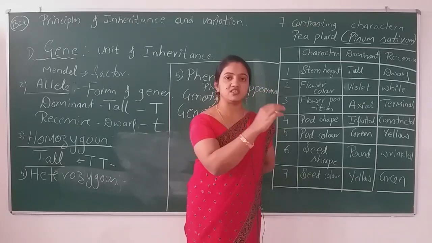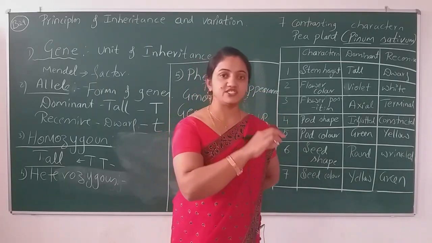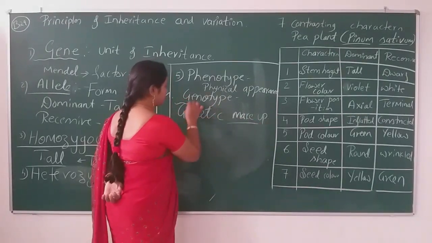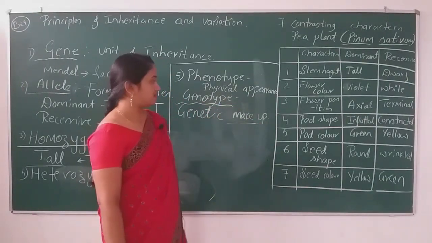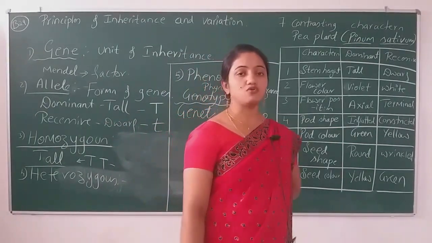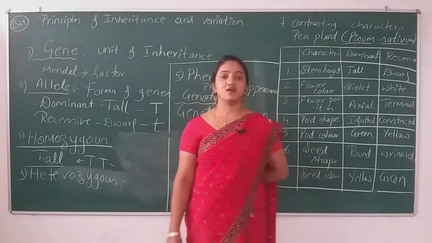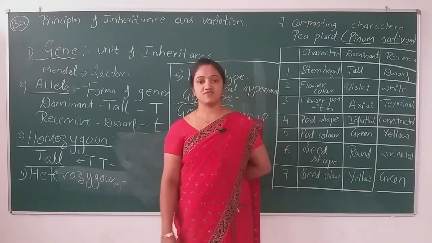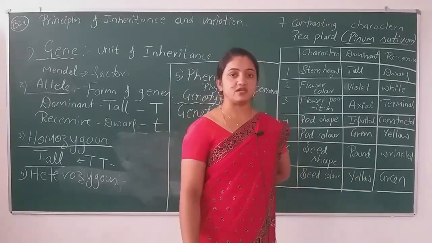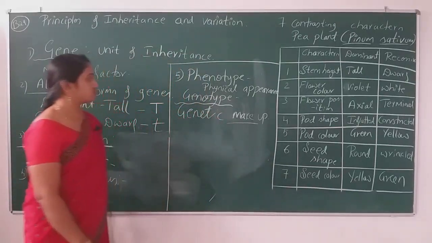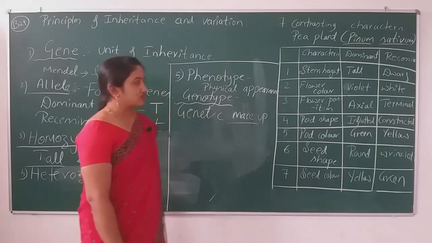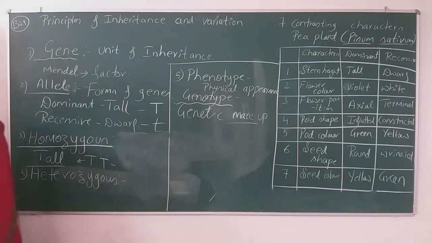Whatever genes the plant is having, that makeup indicates the genotype of the plant. How to check whether the genes are homozygous or heterozygous? By cross checking, by crossing with the pure line. I'll tell you in the next sessions how to check the genotype of the organism.